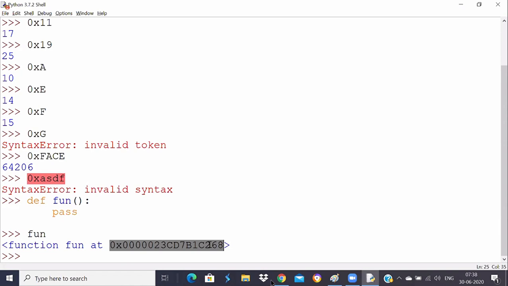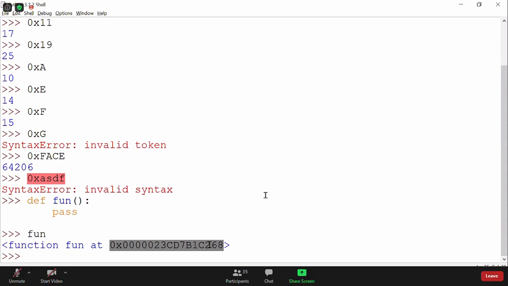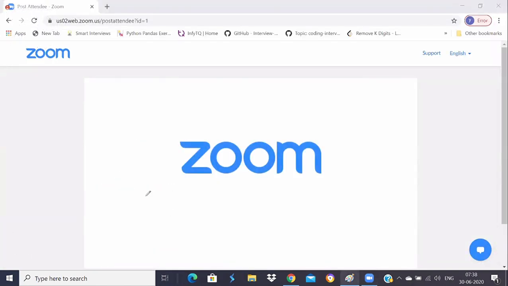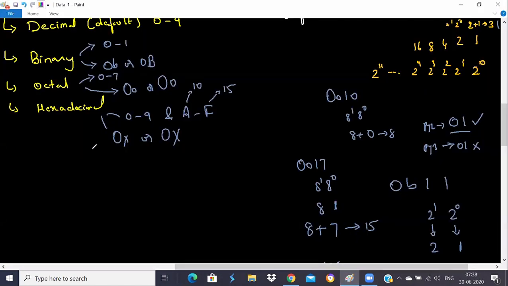That's what I wanted to show you. That's why having knowledge of how binary, octal, and hexadecimal are represented is very, very important. I'll give you some more examples where it will be very useful to know this format, because otherwise you cannot solve those problems at all. So this is all about octal, hexadecimal, binary, and decimal.